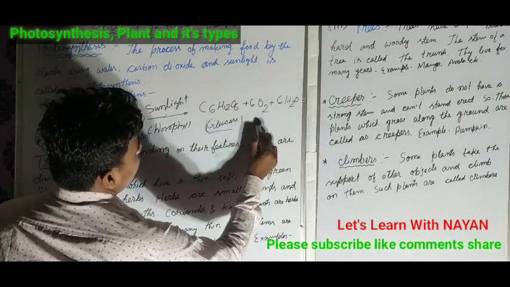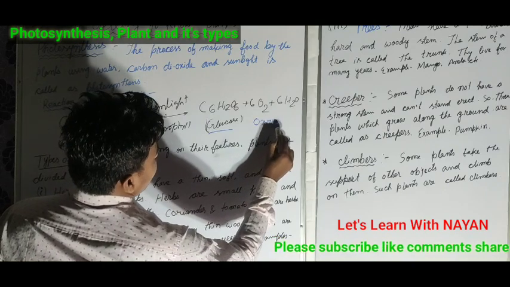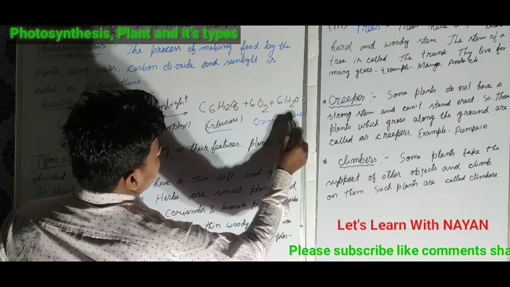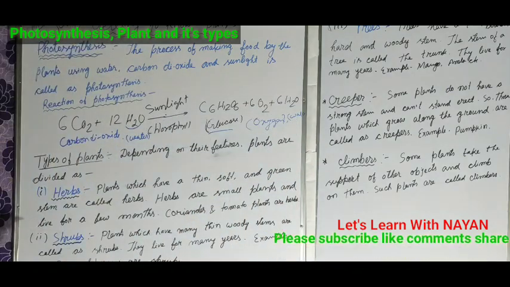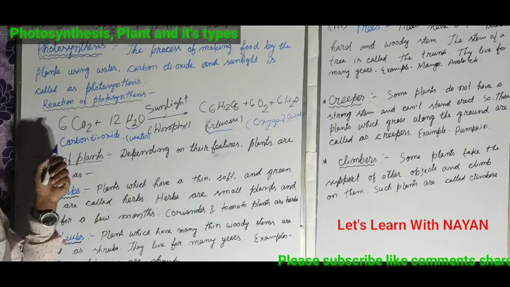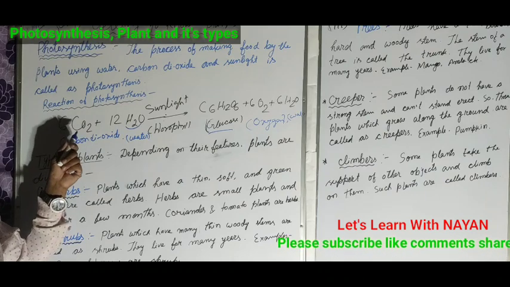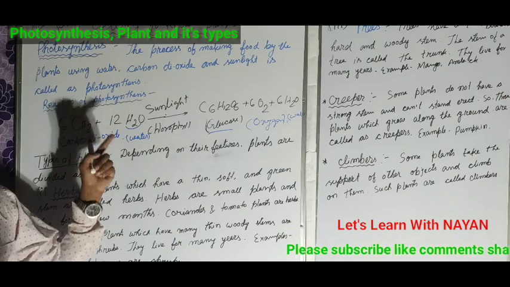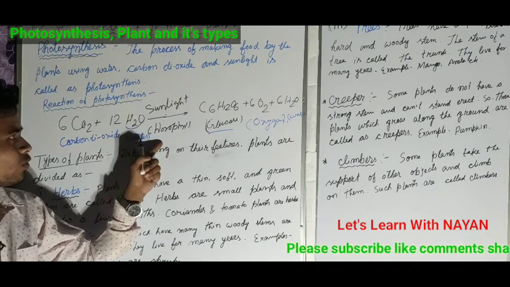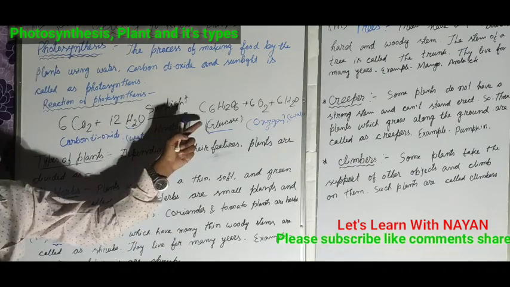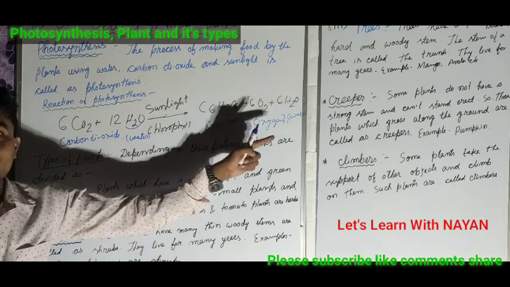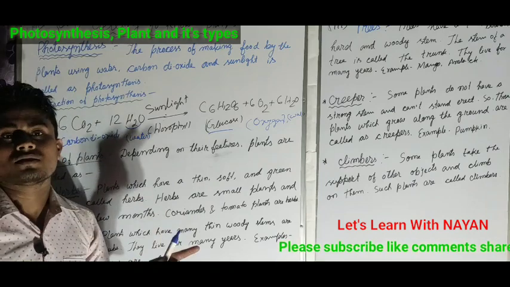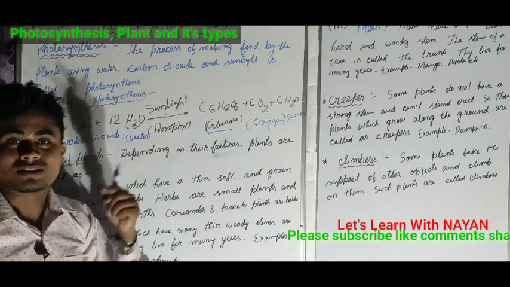Glucose, then oxygen, and this is also water. Okay, so when this carbon dioxide and this water react in presence of sunlight and chlorophyll and produce glucose, oxygen, and water, that process is known as what? Photosynthesis. Elaborately we can say it like that.